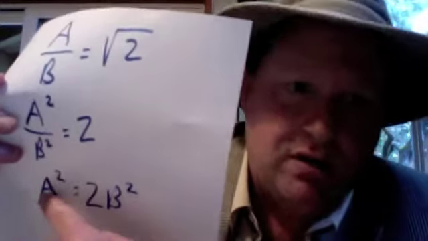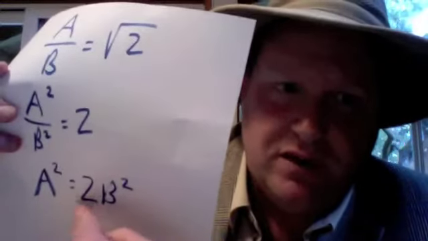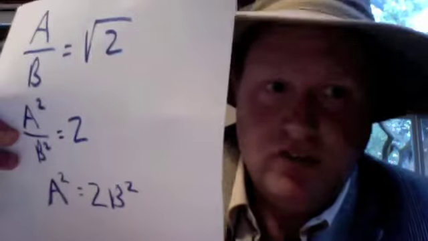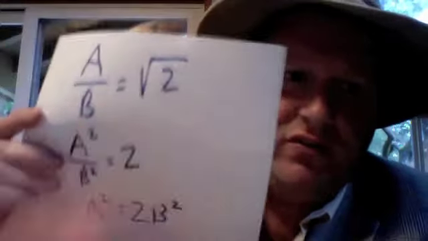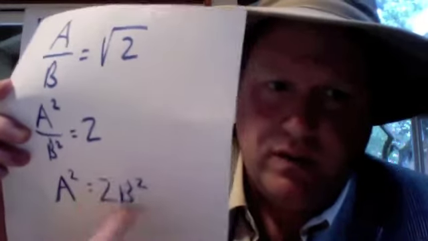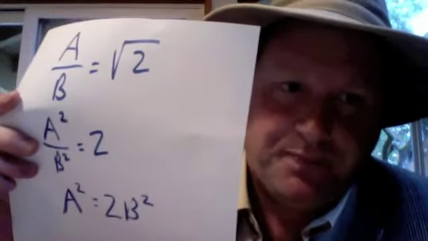An odd number squared is odd. But here's a factor of 2 over here. So that's not possible. So in all three cases where we assume that this is a reduced fraction, we've reached a contradiction when we've gone down here, okay?